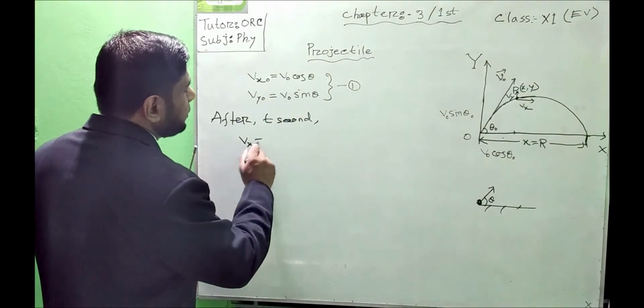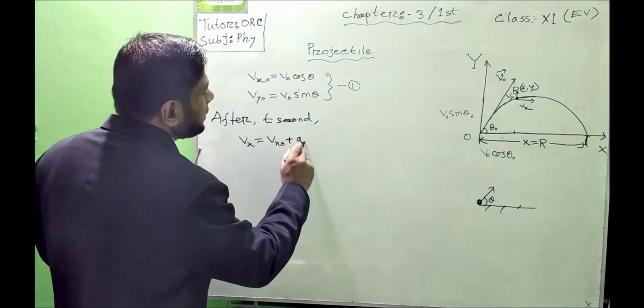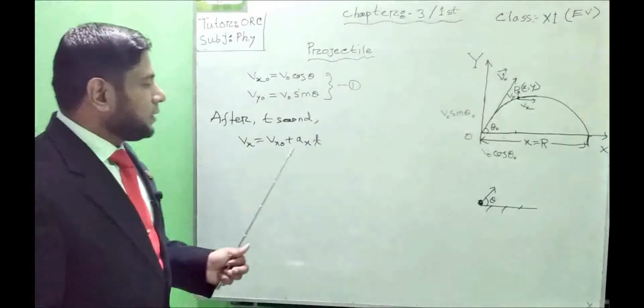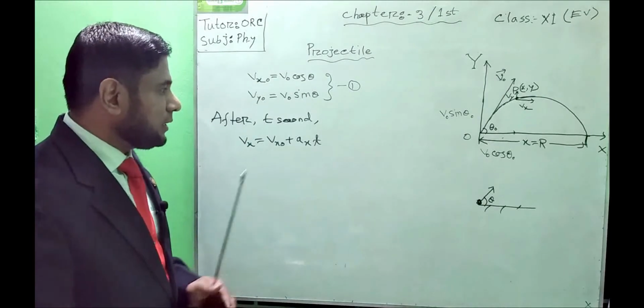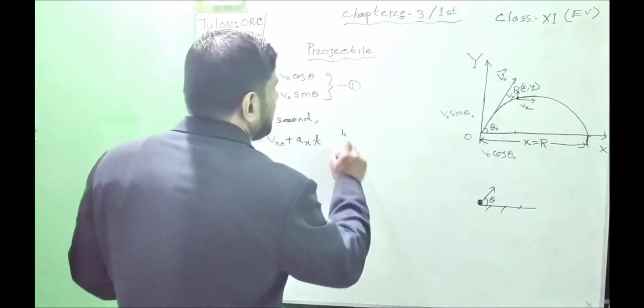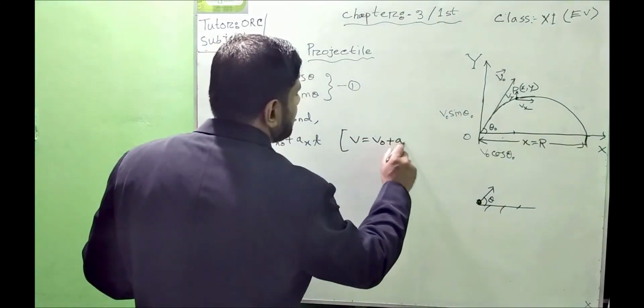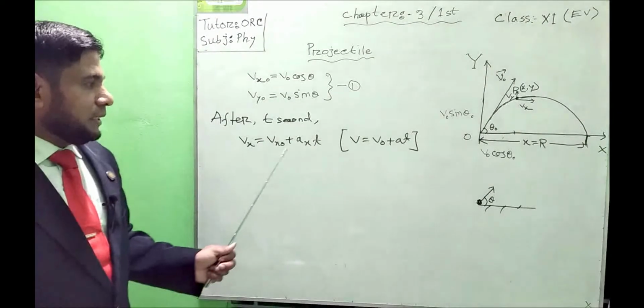Vx equal to Vx naught plus Ax t. We know it's a very popular and well-known equation from our SSC level. How have we got this? We have got v equal to u plus at. You know well, v equal to u plus at. According to this formula, we can submit this here.